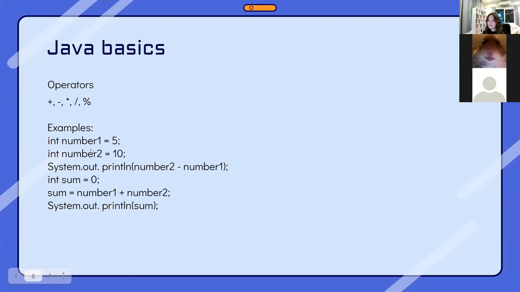Now, these are the basic Java operators. We have addition, subtraction, multiplication, division, and modulus. Well, I think everyone knows what these 4 are because it's basic math, right? Now, modulus, I'll explain this one. This one returns a division remainder. For example, if we do 5 modulus 2, the answer we would get is 1. Because 5 divided by 2, there would be a 1 remainder, that's the answer.